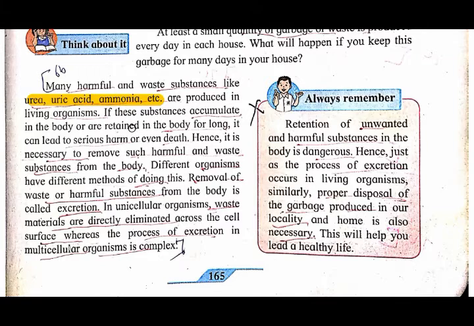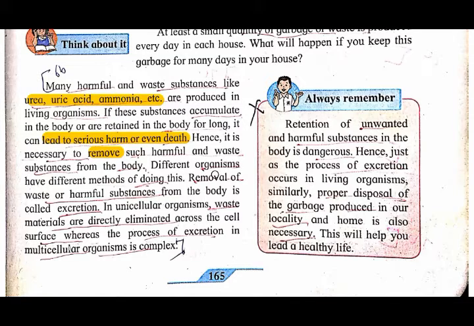So if these substances accumulate or are retained in the body for a long time, then it leads to serious or harmful effects, or even the person can die. Okay, and for this purpose it is very important that these waste materials should be removed from the body.